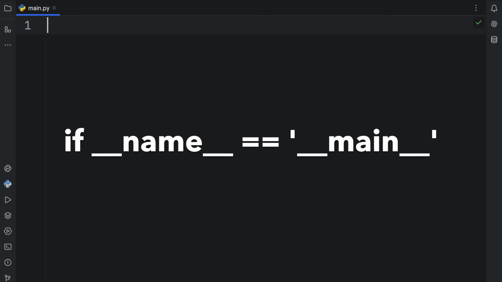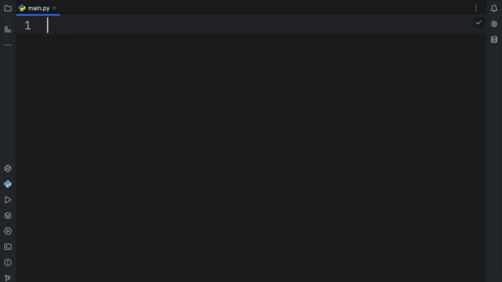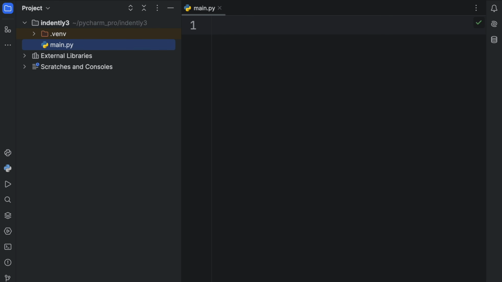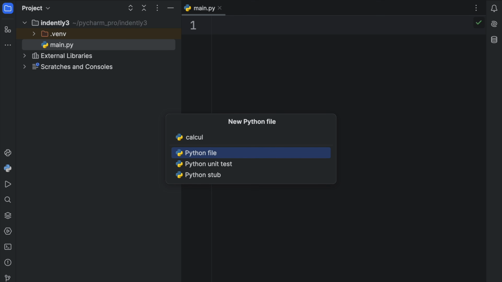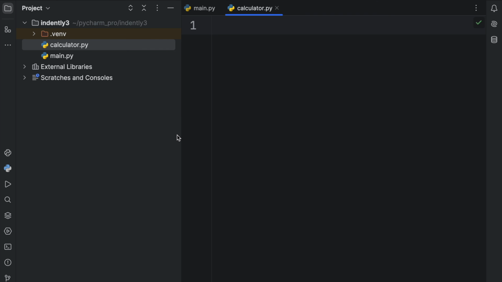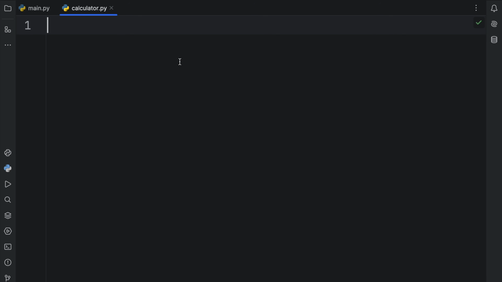And finally, let's move on to the 5th good practice of the day, which will also be the final good practice of the day. And for this example, we're going to create a module. And to do so, we're going to create a new Python file, and we're going to call it calculator. And let's just ignore the fact that we have a math module in Python. We're going to write the functionality here from scratch, because our calculations are much better. I'm making that up, but let's just pretend that's the case.